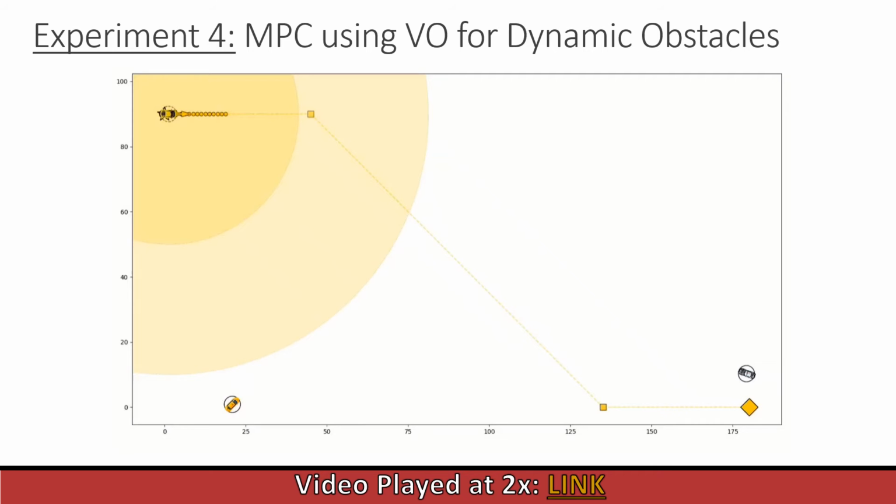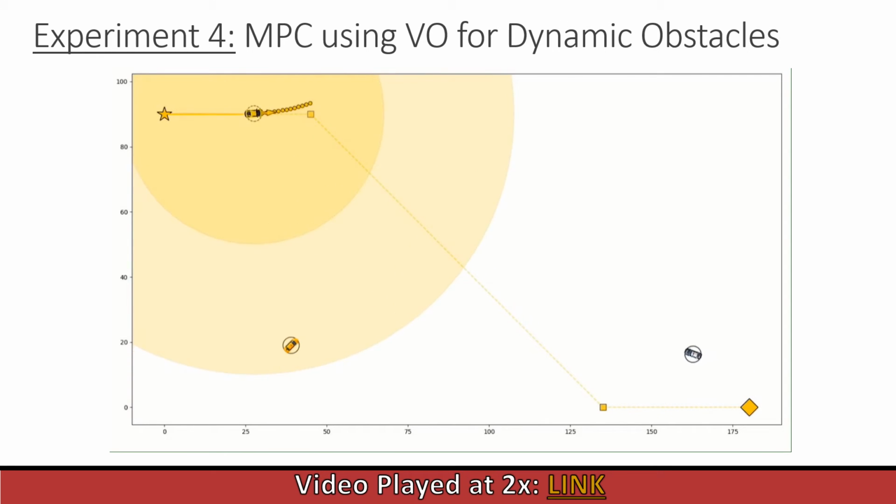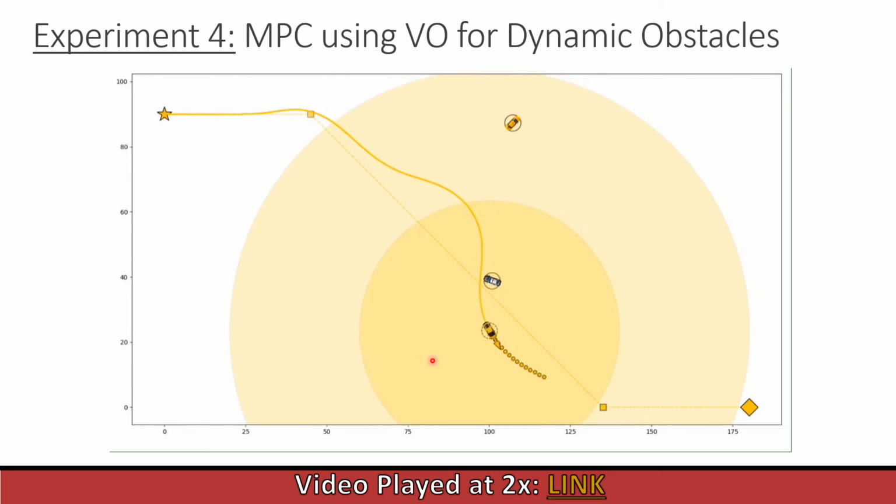So now using the velocity obstacle, we take similar conditions. Even the velocities for the robot, the vehicle, are similar. And here we see that it effectively avoids the taxi and the police car, and it plans its path well according to the velocity of those obstacles. So now let's look at the graphs.